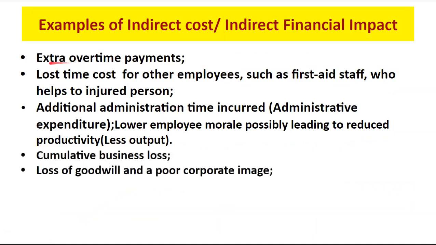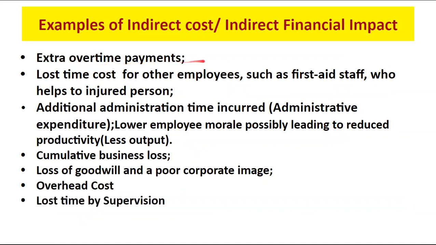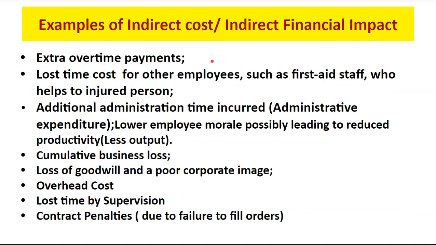We can see another example, extra overtime payment, because the accident happened and the production was halted. So we have to run the plant on extra hours and pay extra overtime to the workers. The lost time cost for other employees, such as first aid staff who are available at the site to help the injured person.